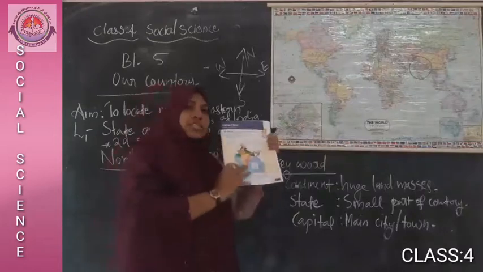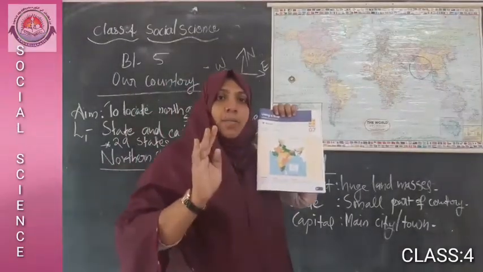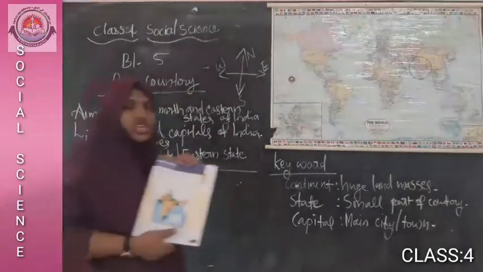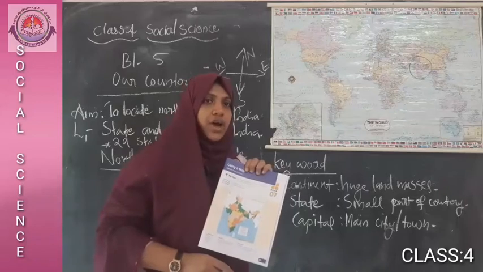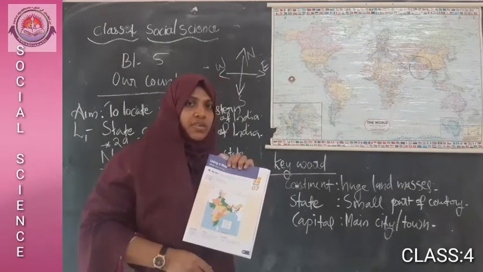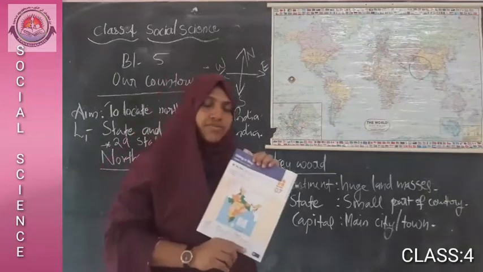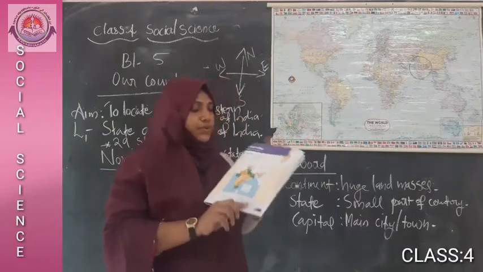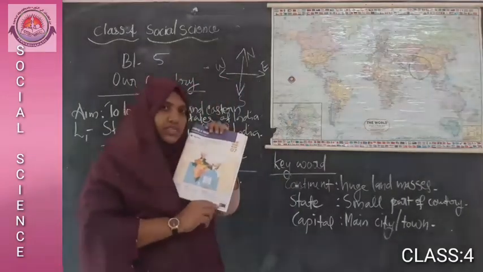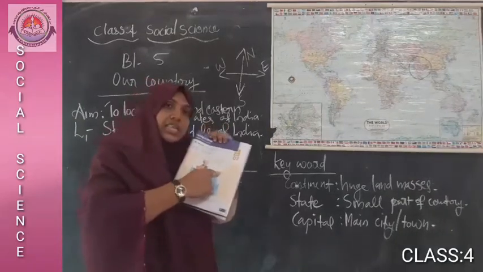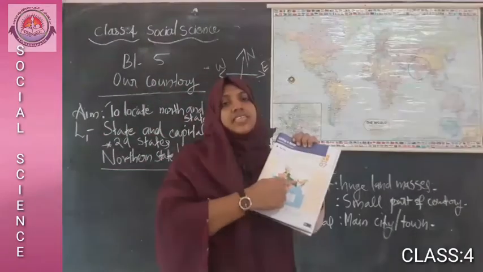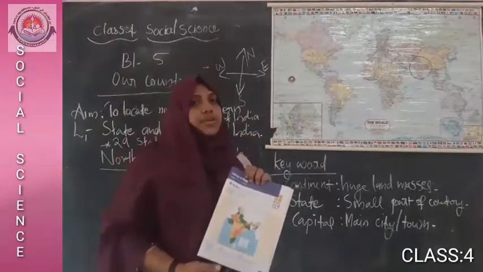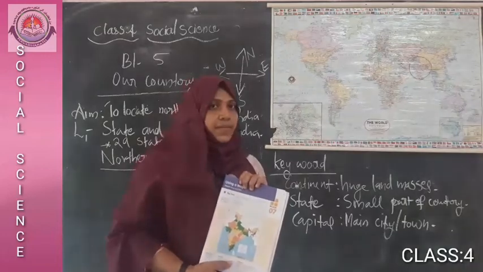All of you open this page and look at the map. Find out the northern states and eastern states. I will give some time to find out the states. Okay, all of you look at that map. Open page number 37 and find out which are the northern states and their capitals and which are the eastern states and their capitals.